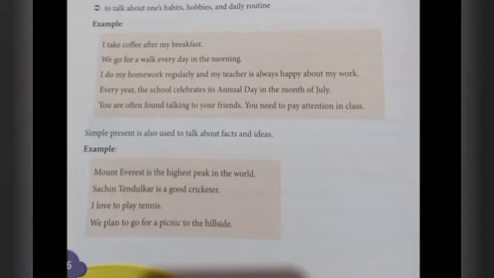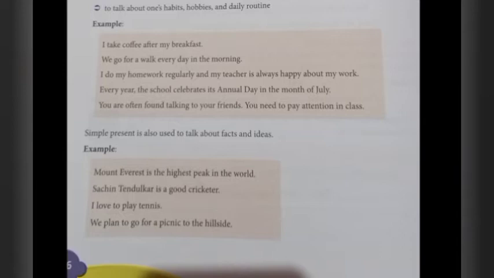Then see the next part. Simple present is also used to talk about facts and ideas. Facts means truth. So what is the truth? Mount Everest is the highest peak in the world. Here the verb is is. If it is present tense, we have to use is, and if it is past tense, we have to use was. And Sachin Tendulkar is a good cricketer. Of course, we all know, right? It is a truth. So we are using simple present tense.